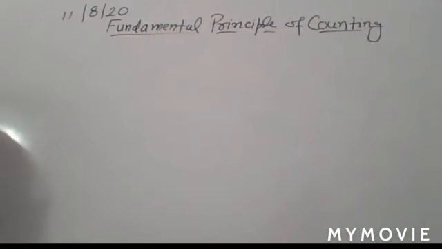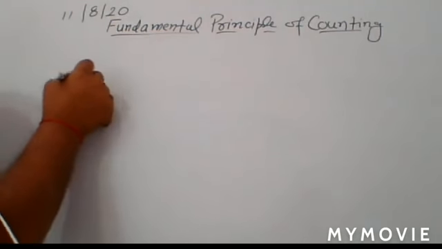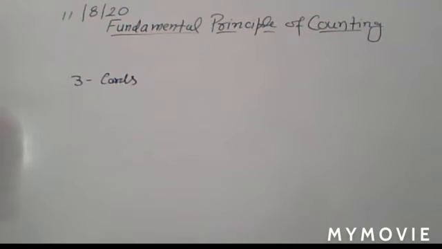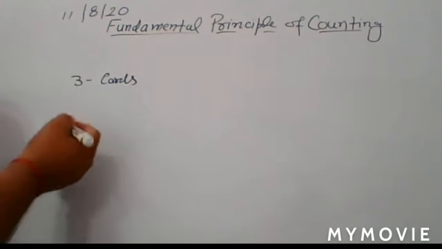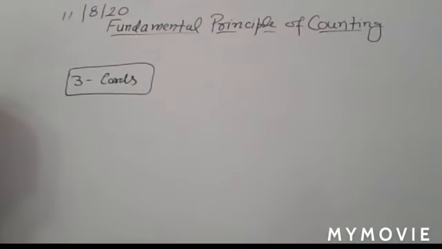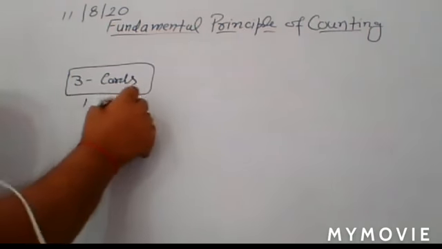Suppose I take a situation. Suppose you have three playing cards, and on these three cards you write three numbers: one, two, and three.